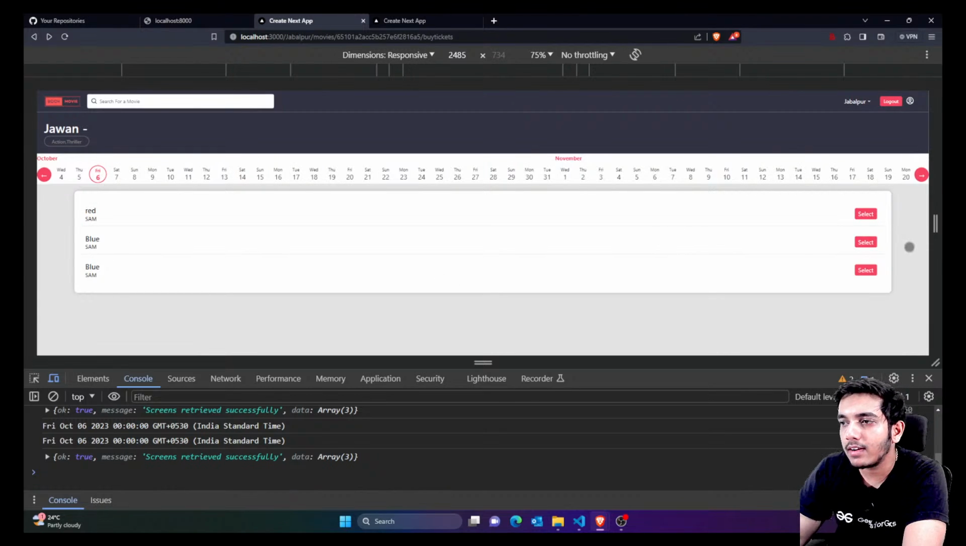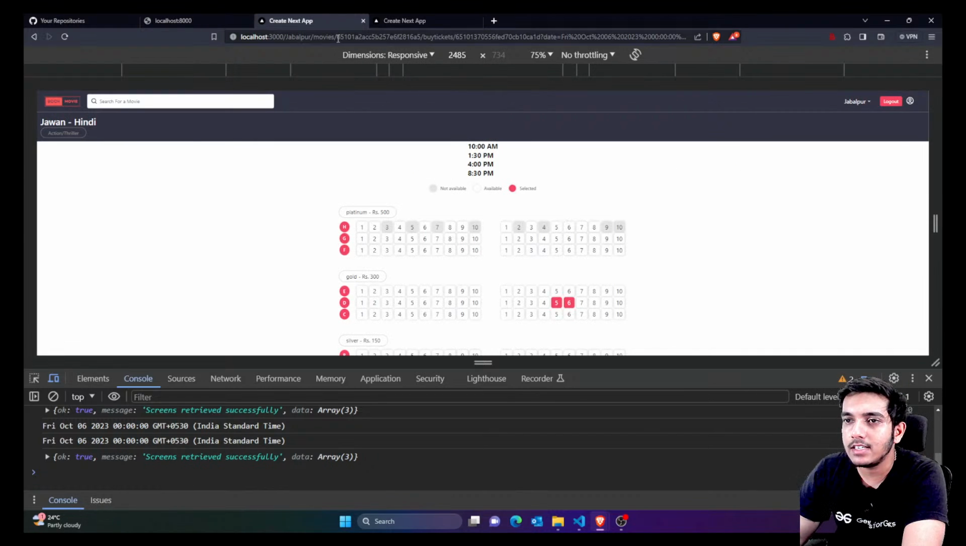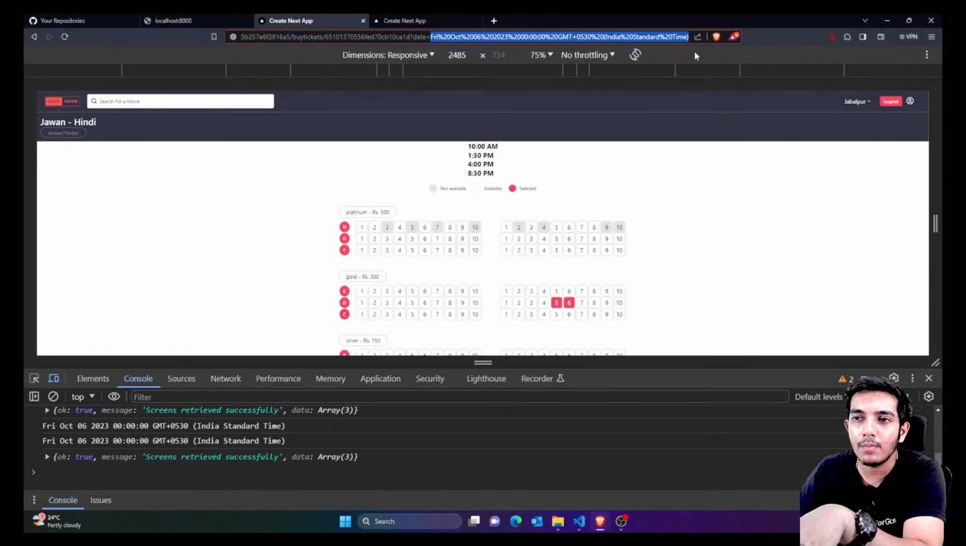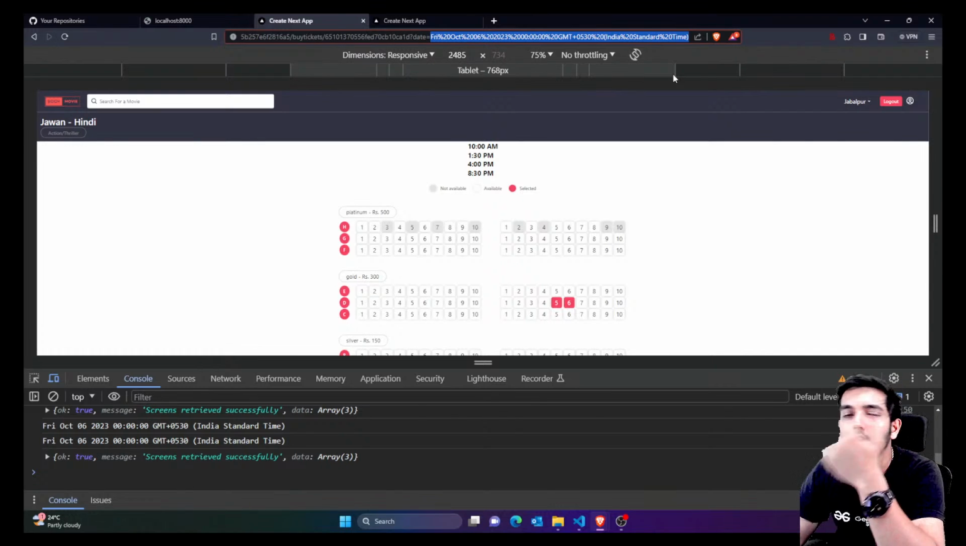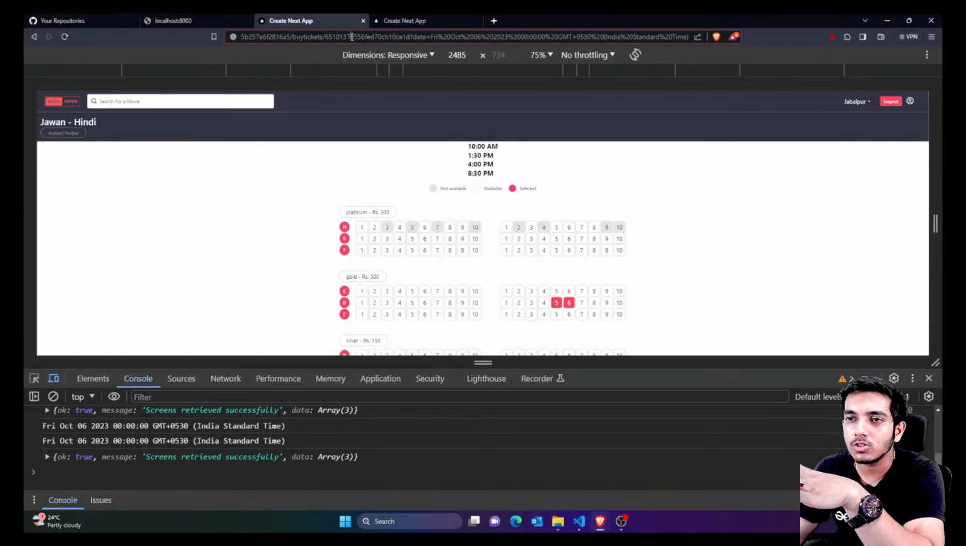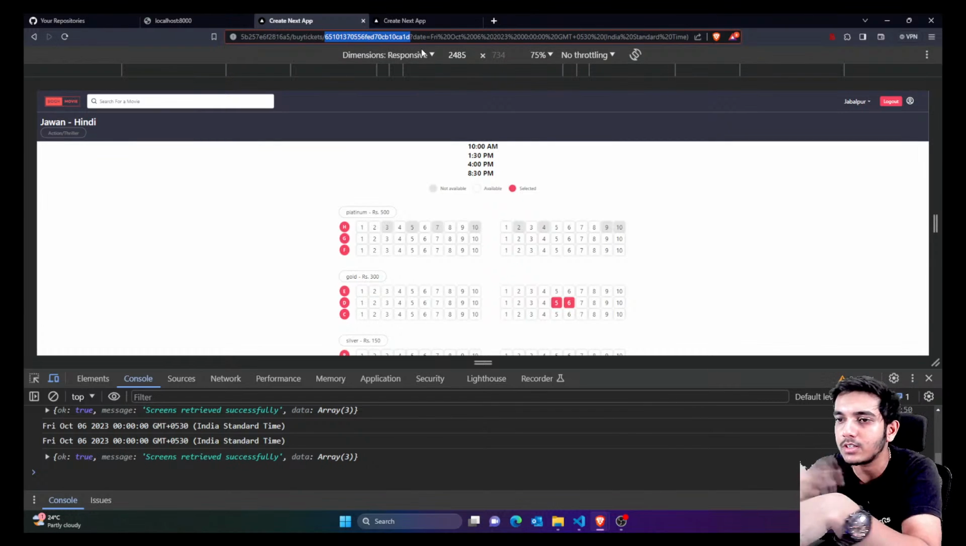Now if I click on select, you can see guys it's taking me to the same page. That means now I have what, this was the movie ID, right? This was the movie ID. This is my screen ID. This is my date. So you can see I've set all the parameters in the URL. You can follow a different approach also, but this is also fine. I'm sending all details into my URL, and in the next page I'm going to get this.